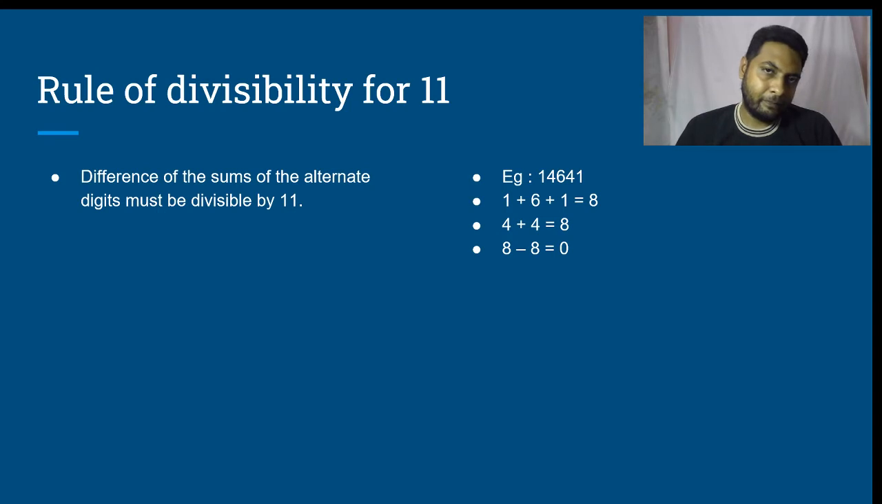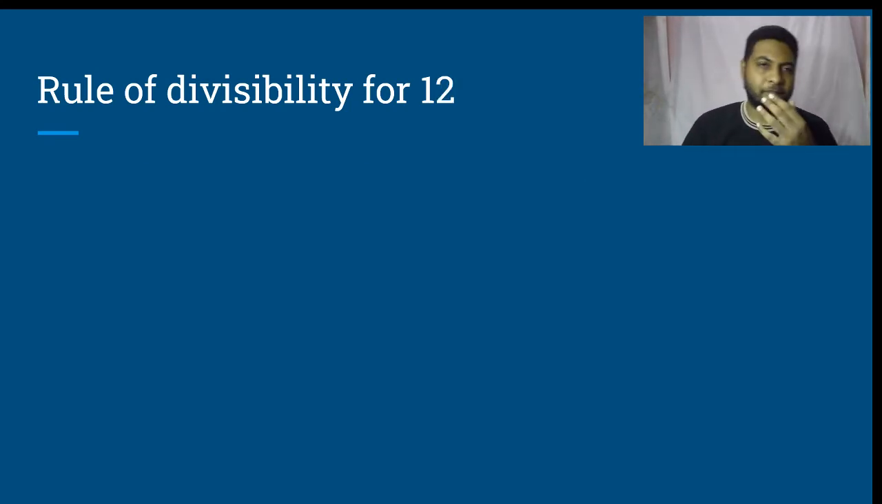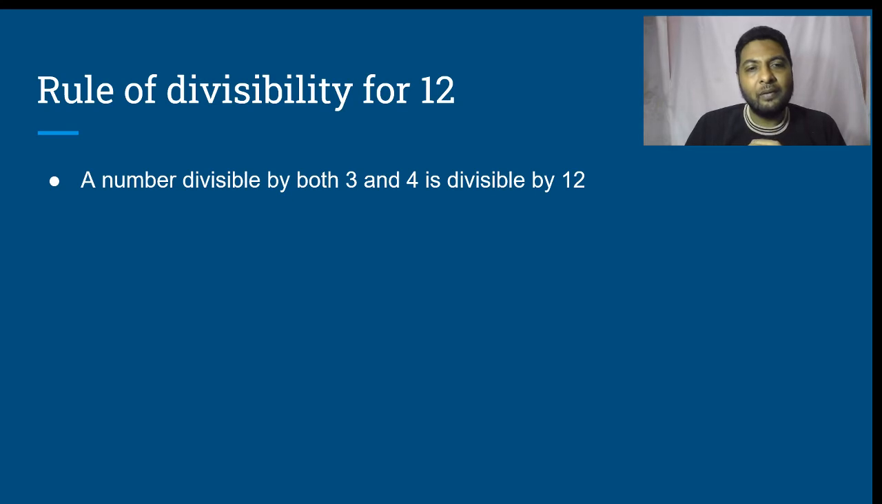Next, the rule of divisibility for 12. A number is said to be divisible by 12 if it is divisible by both 3 and 4. Why? Because 3 into 4 is 12. Okay. Going by that logic, 6 into 2 is also 12.